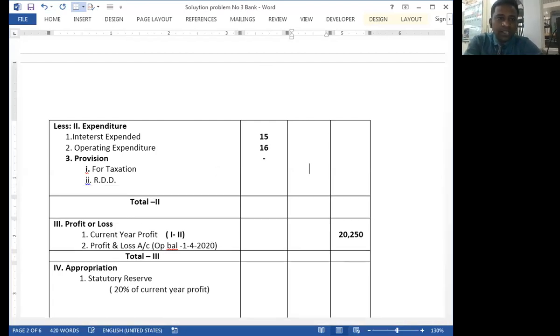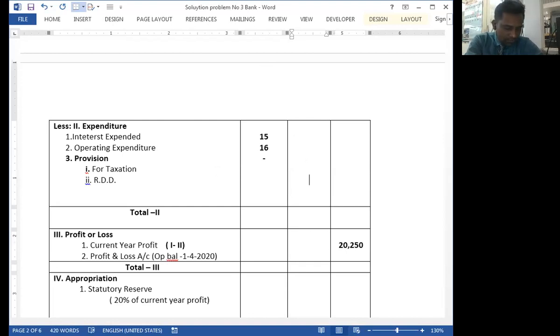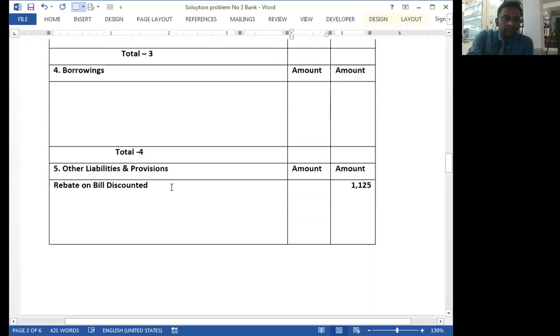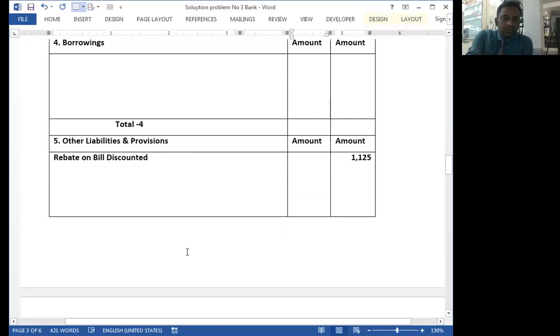What is the amount of RDD? See here, 3,375. This is the second effect of RDD. Okay. And what is the effect of rebate on bill discounted? We deduct it from interest earned, schedule number 13, and after deducting, it should be transferred to schedule number 5, that is other liabilities. See here, other liabilities, rebate on bill discounted.